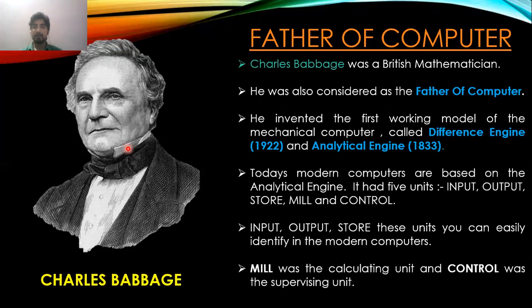Mill was the calculating unit. That means the microprocessor of the modern computer. In the analytical engine it was known as mill. And control was the supervising unit. That means CPU, central processing unit.